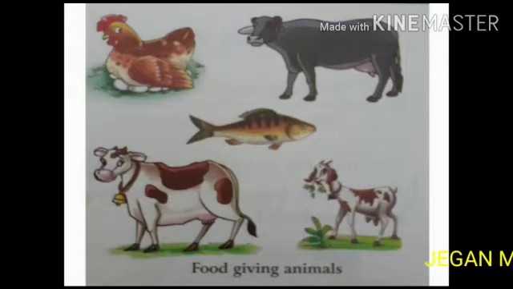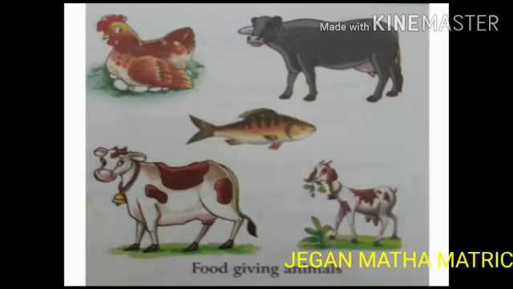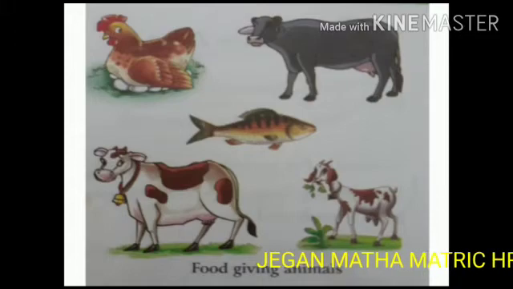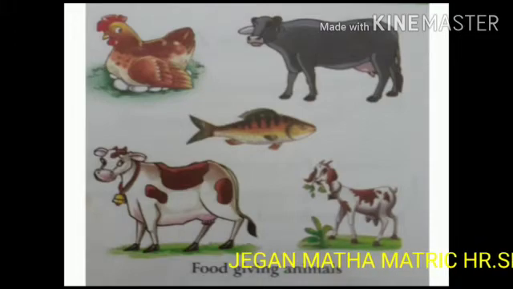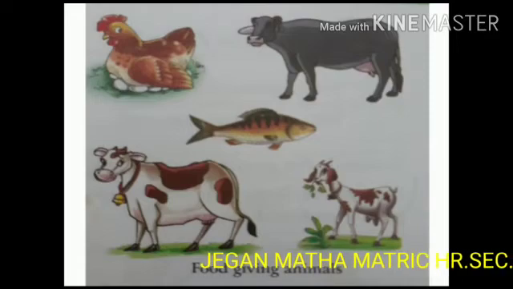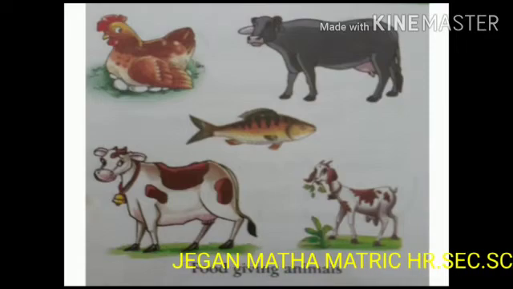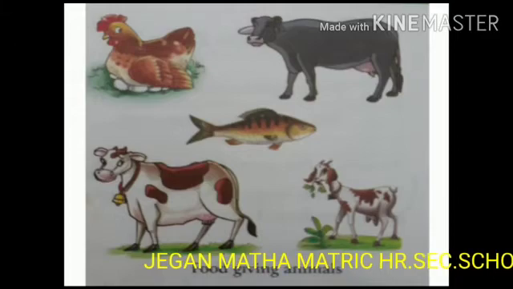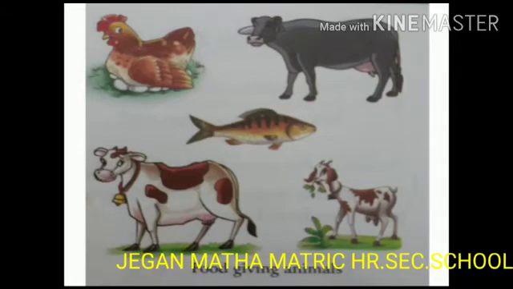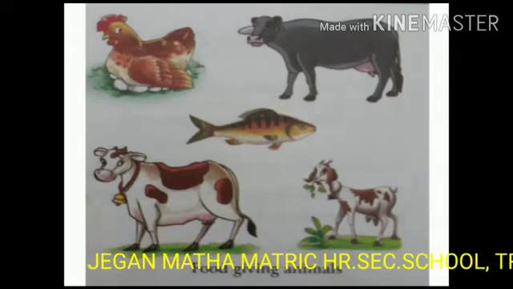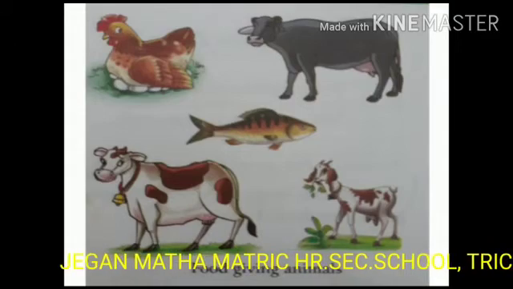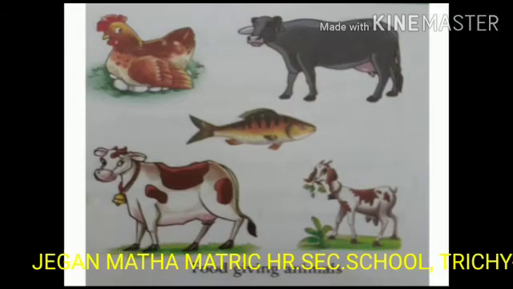So, children, some animals like cow, buffalo, and goat give us milk, which is used to make cheese, butter, and ghee. Hen gives us egg and meat. These food items keep us healthy and strong. Some people eat the flesh of animals like fish, hens, and goats, and they are called non-vegetarians. Other people who do not eat meat are called vegetarians.